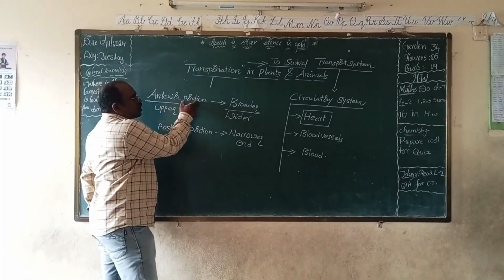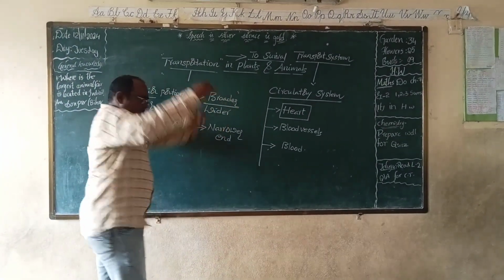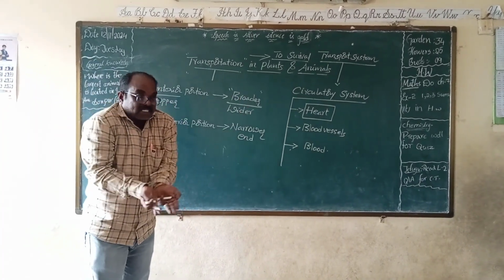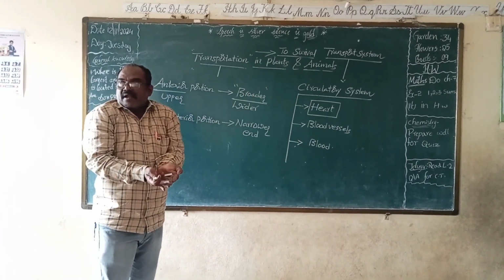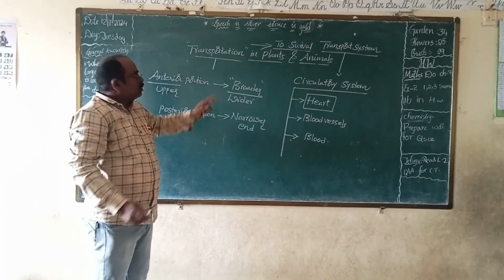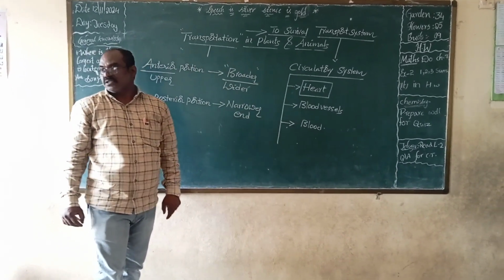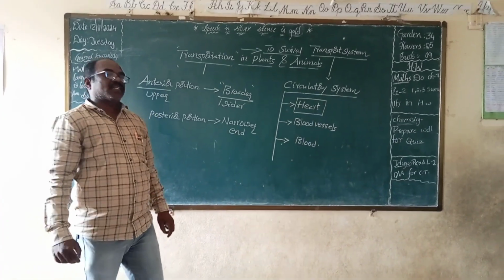The upper portion of the heart is broader and the lower portion of the heart is narrower. Right? This is the external structure of the heart.